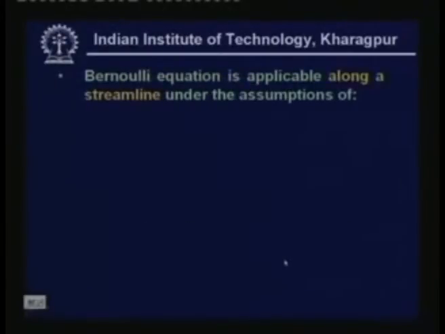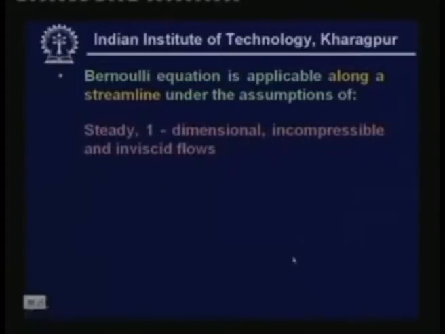Now the Bernoulli equation is applicable along a streamline under the assumptions of steady flow, one-dimensional flow, incompressible flow and inviscid flow. So what do we mean by steady flow? As you know, steady flow means the flow doesn't vary with time. So whenever you have fluid flow situations which do not vary with time, you call that flow steady flow. And what do we mean by one-dimensional flow? One-dimensional flow means properties vary only in one dimension. In the other two dimensions they remain constant. That means at any cross section the fluid properties remain constant.